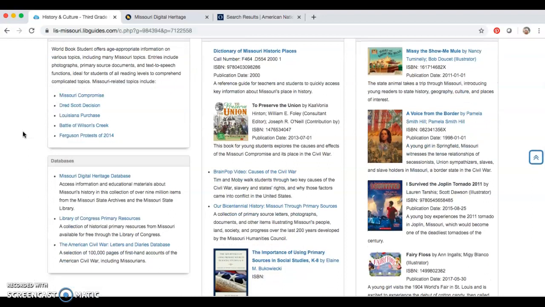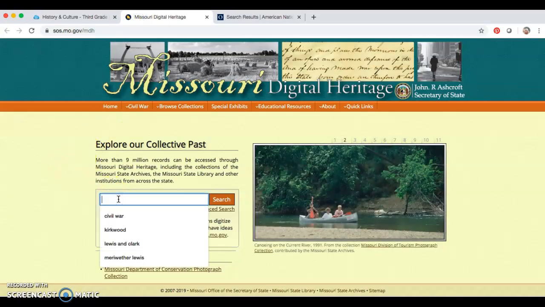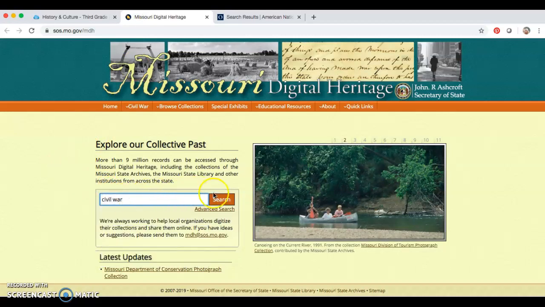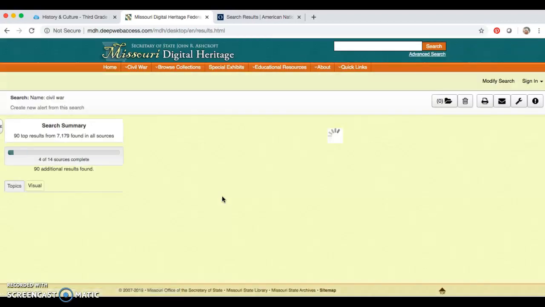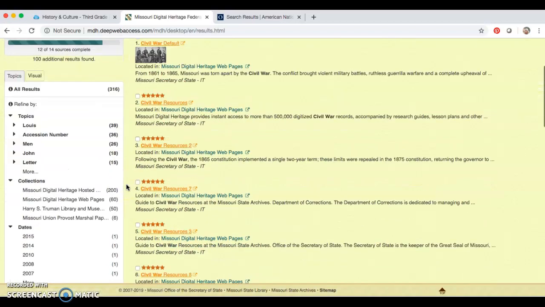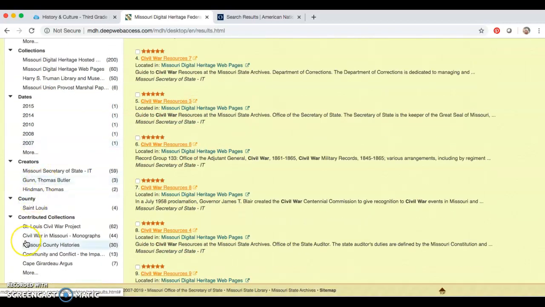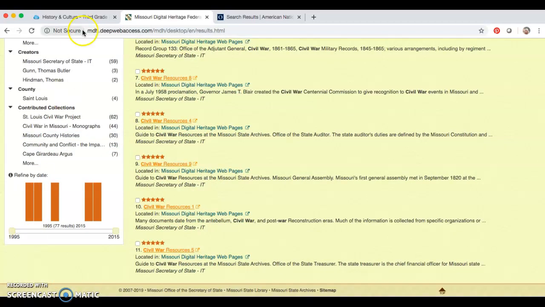For example, on the Missouri Digital Heritage Database, you can search a collection of over 9 million items relating to Missouri's history. You can type in anything from a city to a historical event, such as the Civil War, and access tons and tons of resources and information, including primary resources and photographs, which you can then filter by collection, by date, by creator, etc.